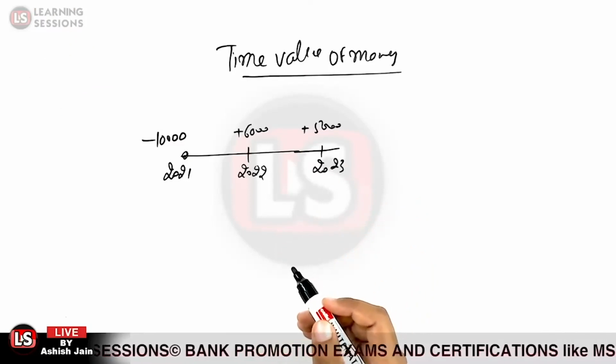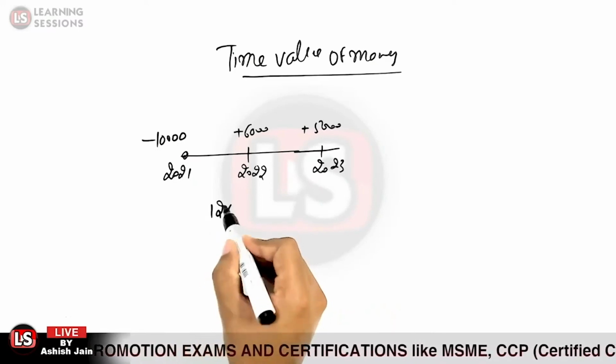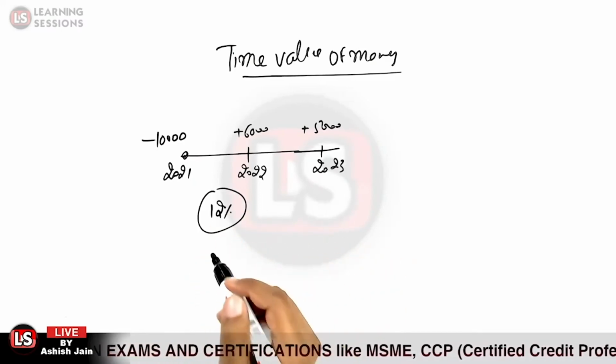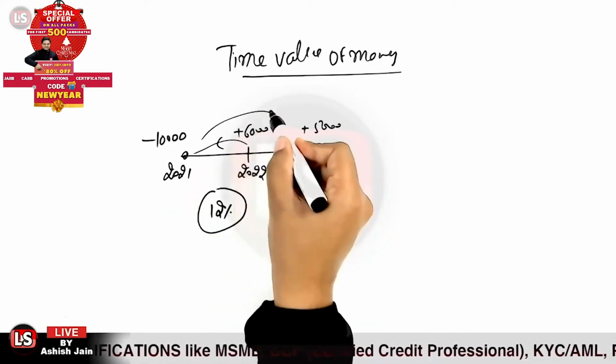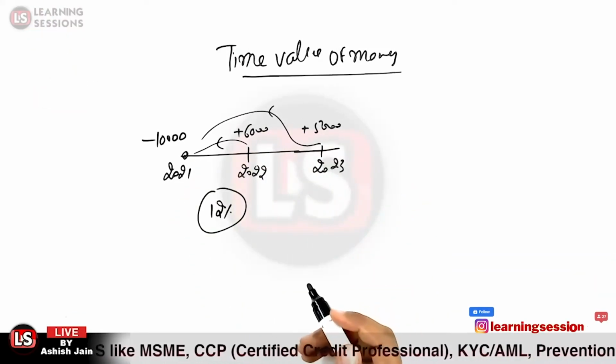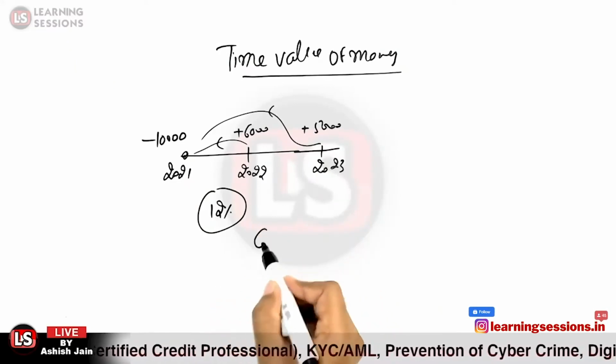And let us take the case that the discount rate or the market rate is 12%. Now how will we be calculating the present value of these inflows? Let me tell you again. So over here, 6,000 present value.